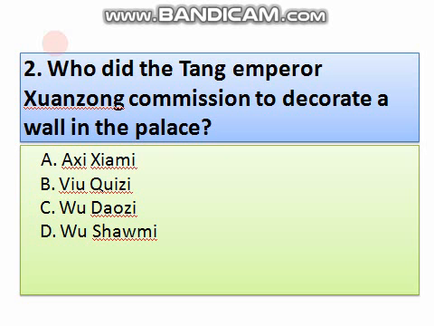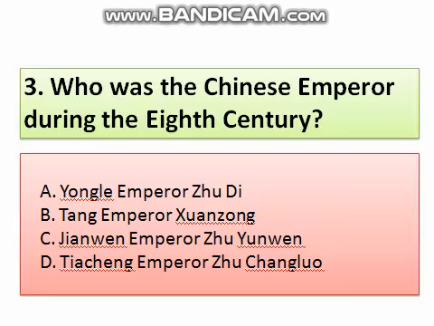Question number 3. Who was the Chinese emperor during the 8th century? Option A, Yongle Emperor Zhu Di. B, Tang Emperor Zhuangzong. C, Jianwen Emperor Zhu Yunwen. D, Daicheng Emperor Zhu Chengzu. So the right option is option B, Tang Emperor Zhuangzong.